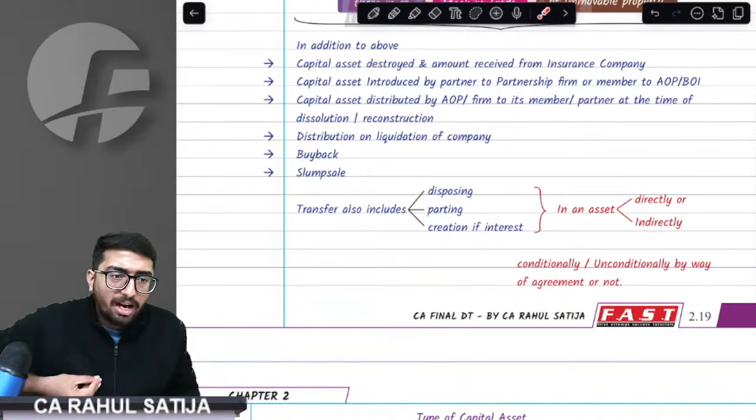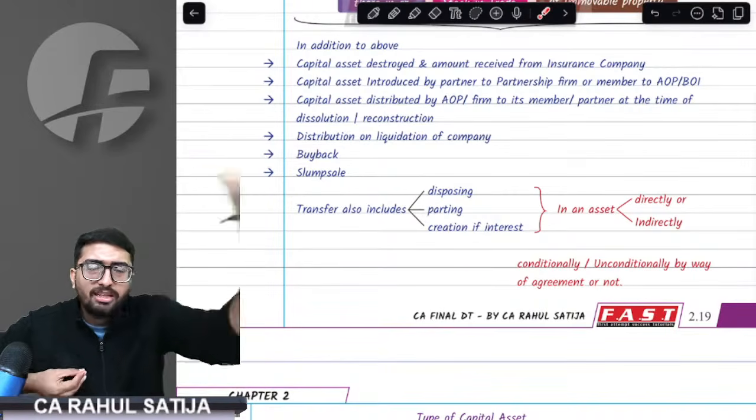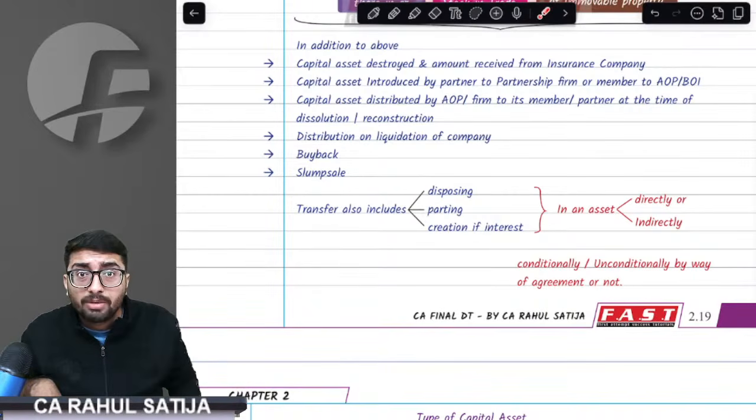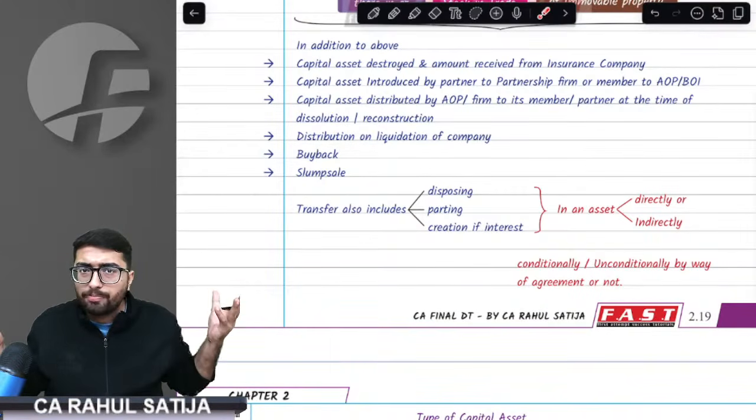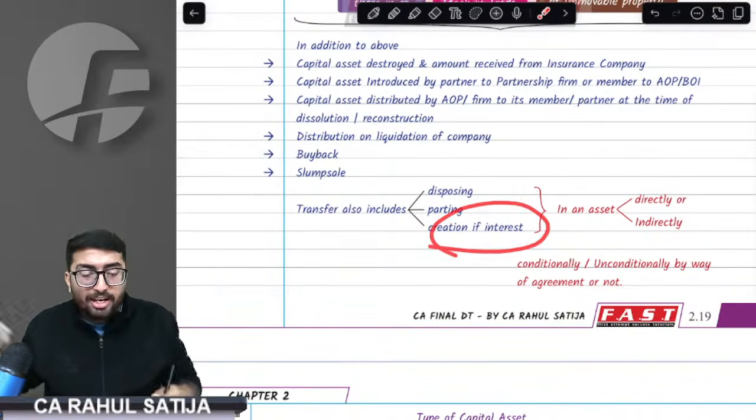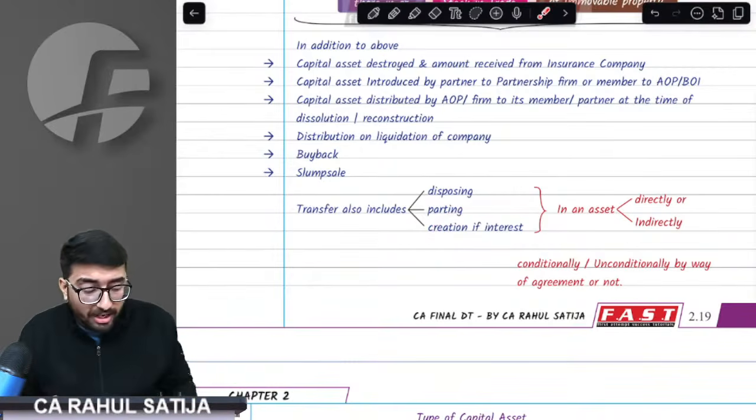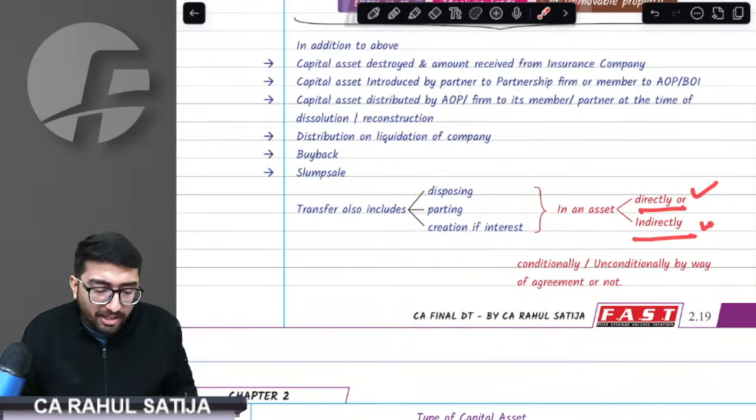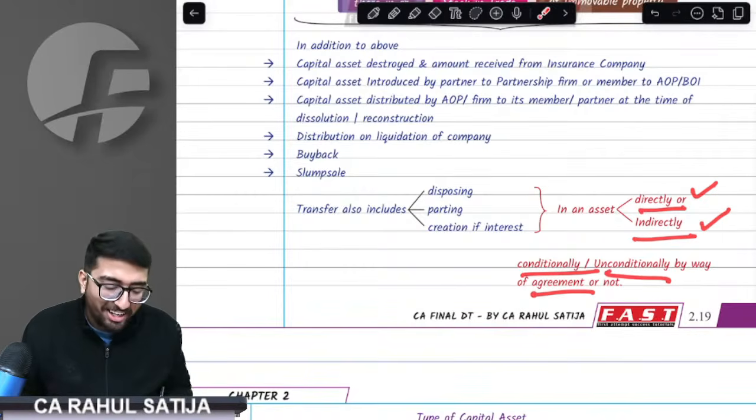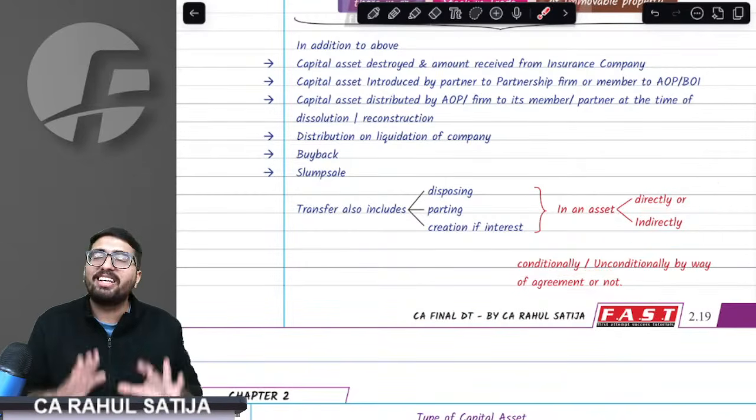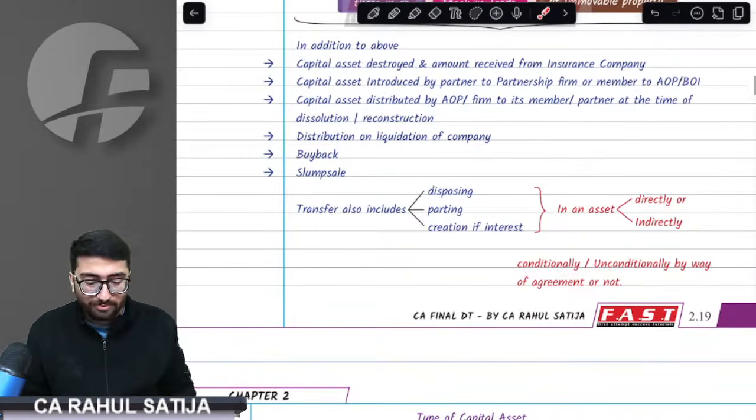For example, I have a house and I gave this house to Lalit for 200 years. Now, do I have the ownership of the house? Right answer is no, I do not have any ownership of the house now. Therefore, creation of interest shall also amount to transfer, whether done directly, whether done indirectly, whether done conditionally, whether done unconditionally, whether with agreement, whether without agreement, everything shall amount to transfer.